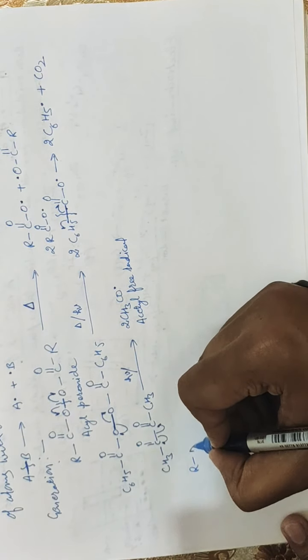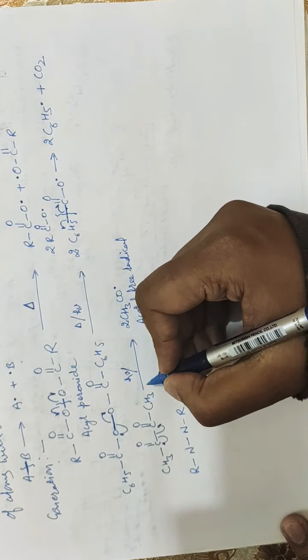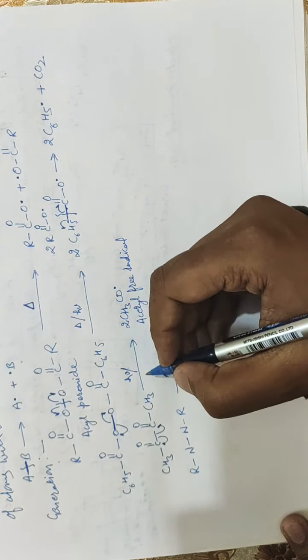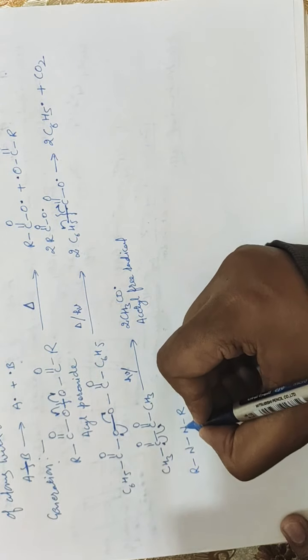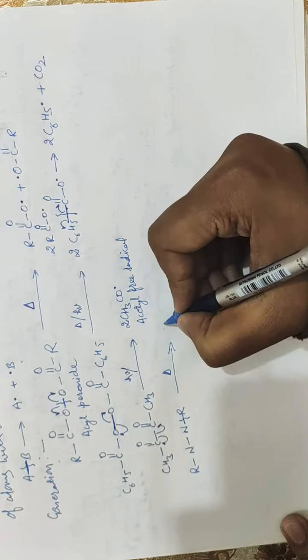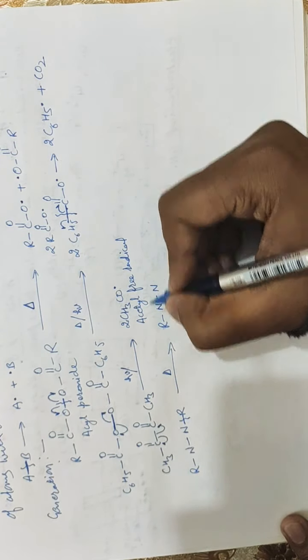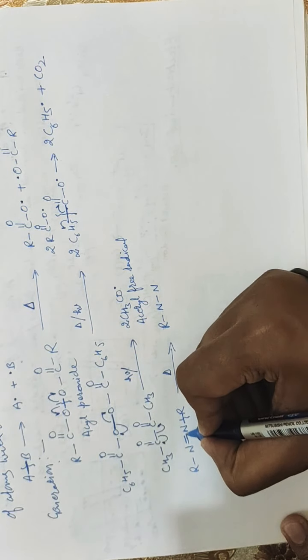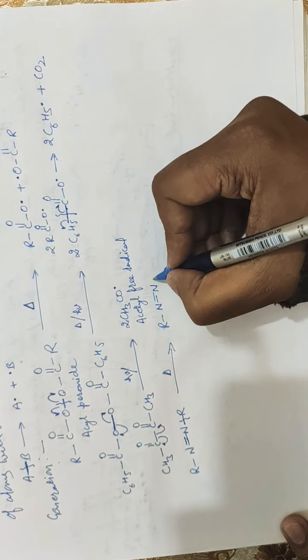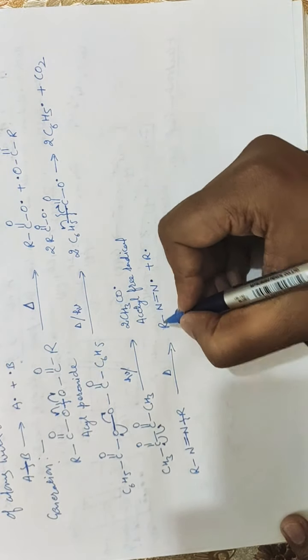Another example is this compound, where first of all this bond gets broken under certain conditions to form a free radical.